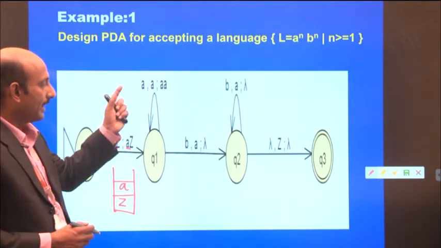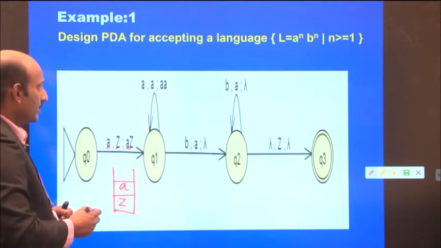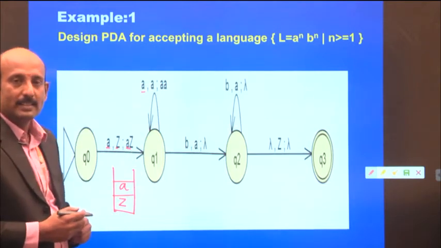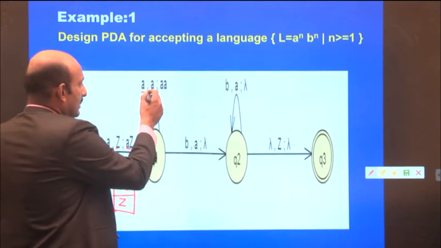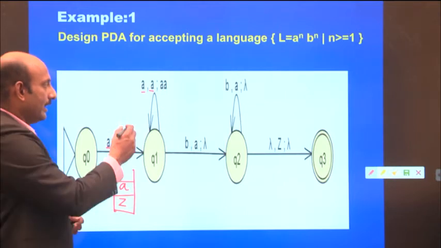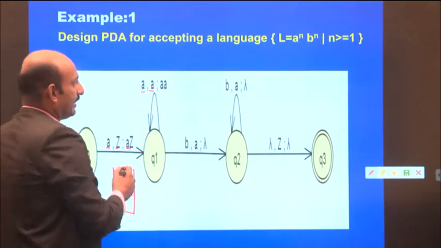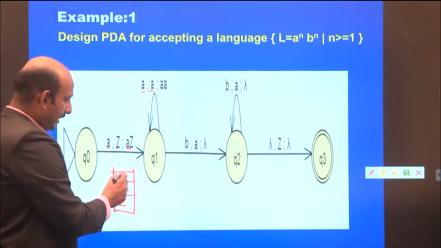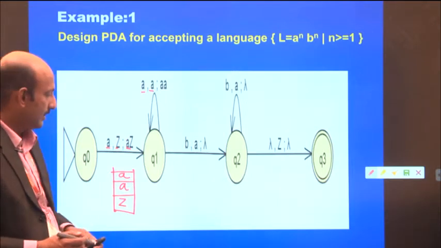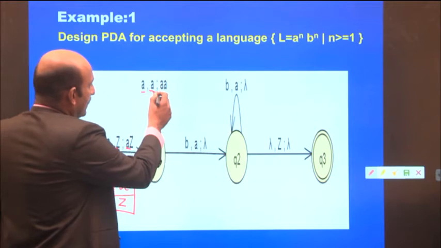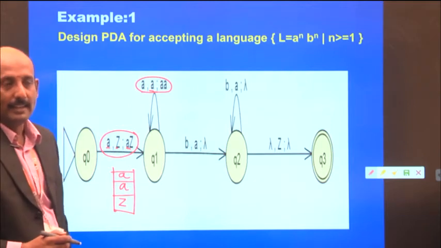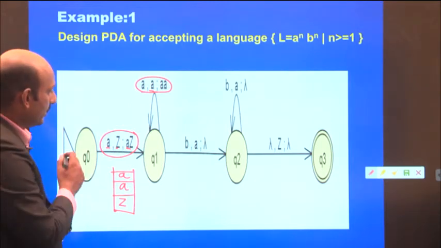Then we read another A. The next input is A, and this is the current stack pointer, so again reading A, the stack gets another A. This is the way we can write the inputs in every transition. In this way, we write the transitions for every input.